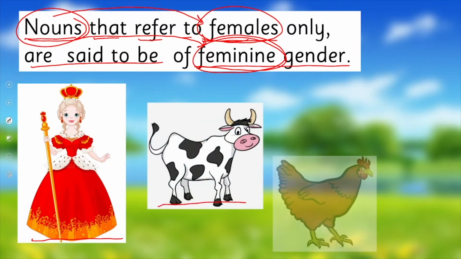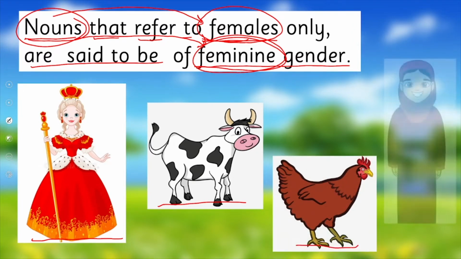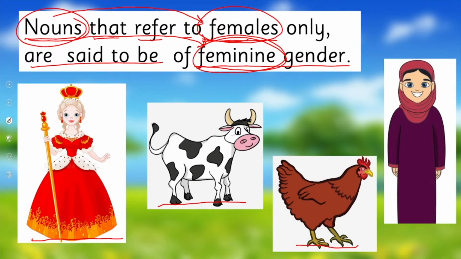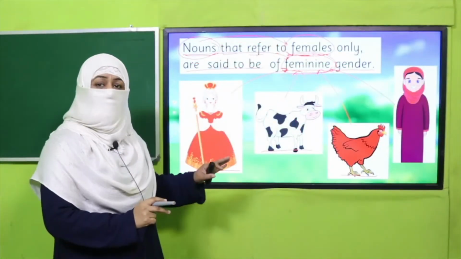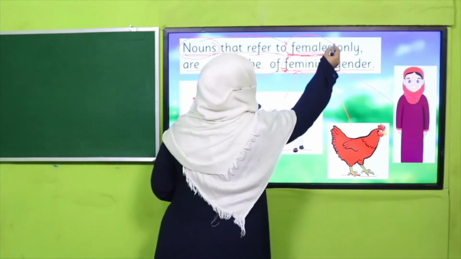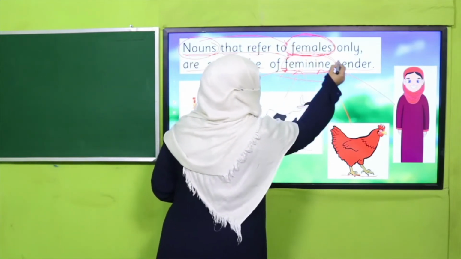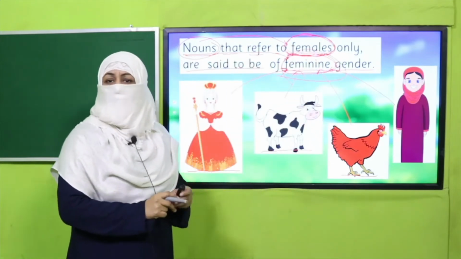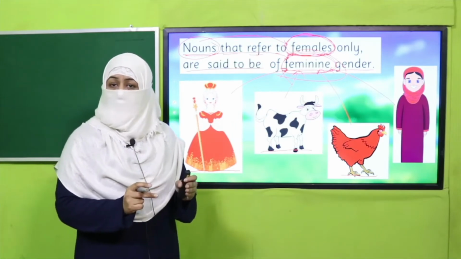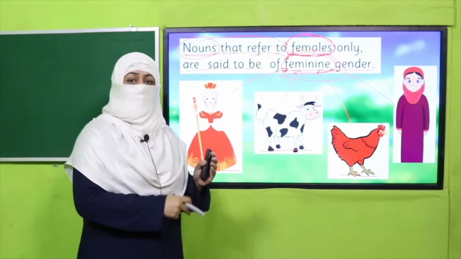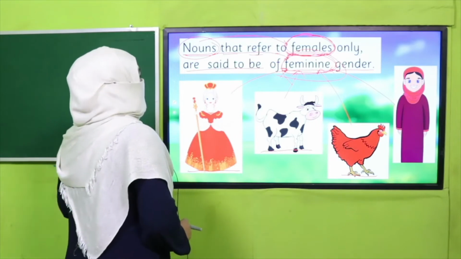Cow, hen, woman. So queen, feminine gender; cow, feminine gender; hen, feminine gender; woman, feminine gender. All are naming words which we use for females only. That's why they are called feminine gender nouns. Okay, this is what we already know. Masculine, feminine, and the next is neuter gender.